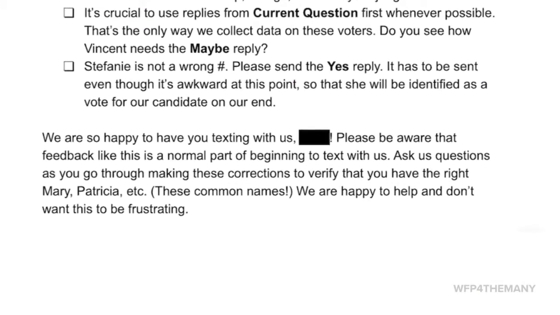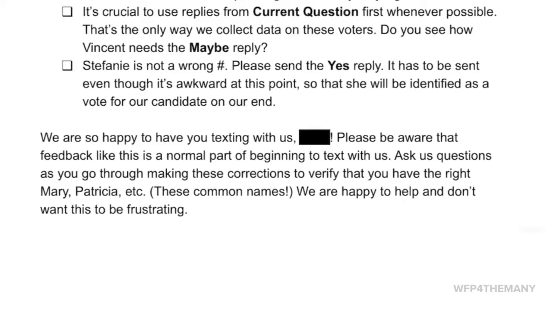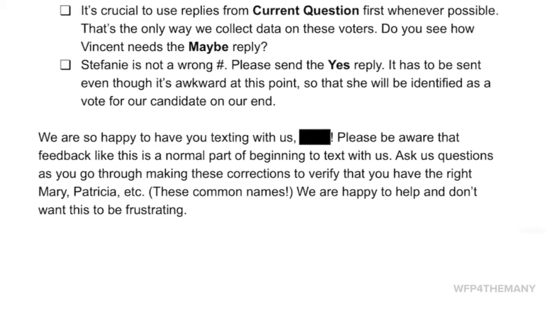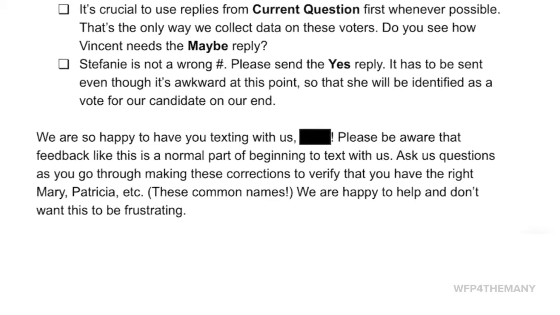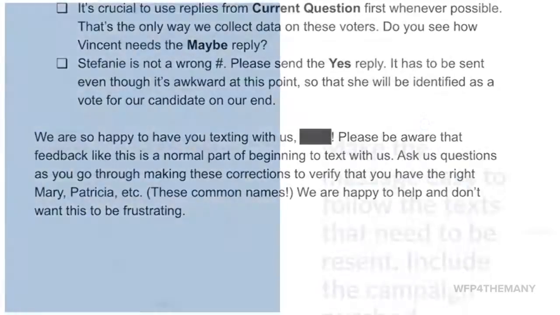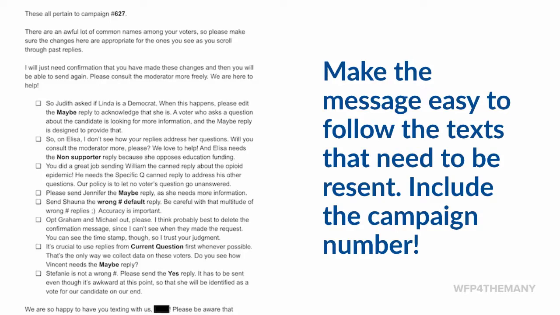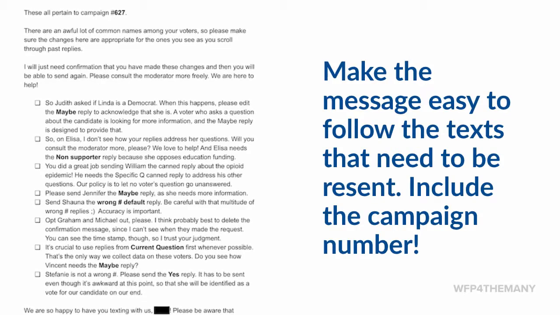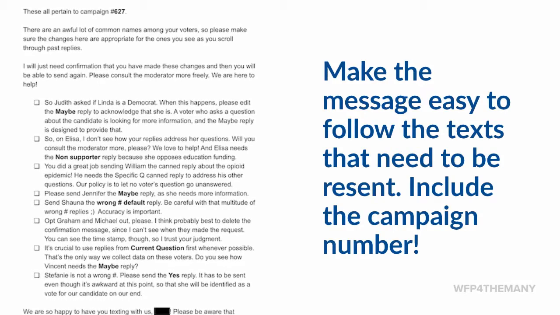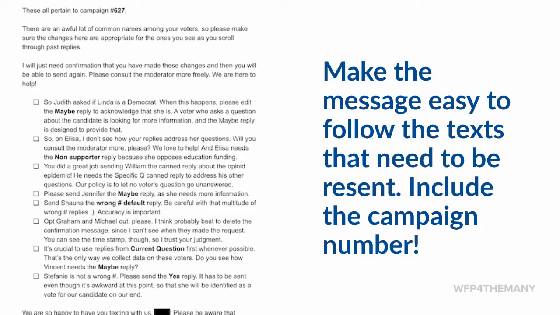Sometimes it can be helpful to share a screenshot in your direct message. Once a voter has opted out, the texter will not be able to access or view the conversation otherwise. Here's an example of a longer direct message. Make the message easy to follow so that the texts that need to be resent can be found easily. Be sure to include the campaign number too.